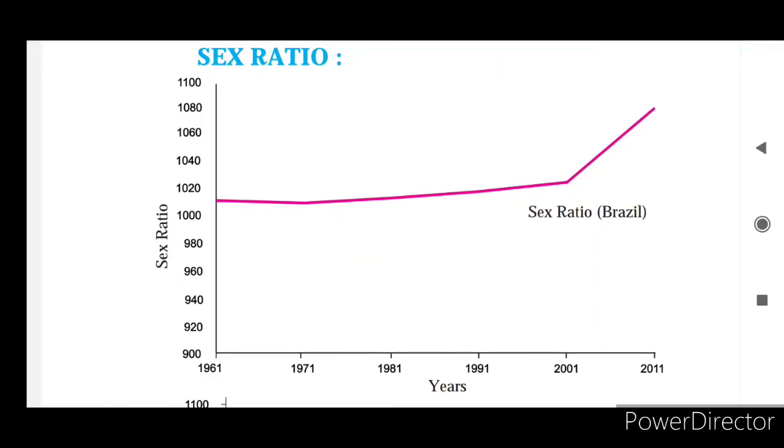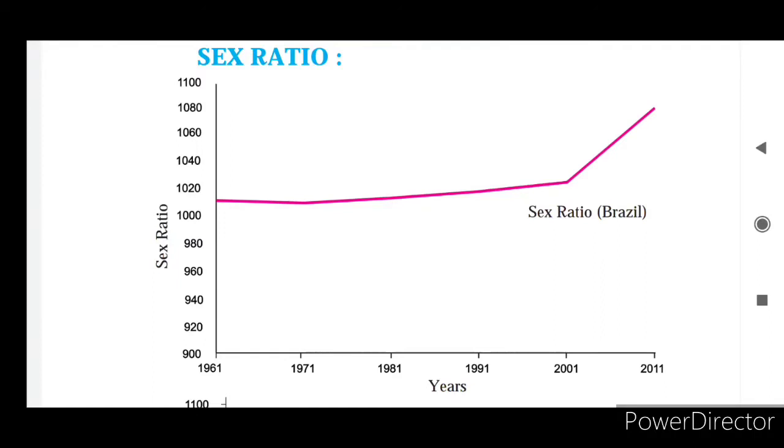Here we can see the graph of Brazil. That graph is showing that females are always more than males in Brazil. After 2001 the graph has gone rapidly upward, meaning the number of baby girls is increasing. So per 1000 males, females are always more.